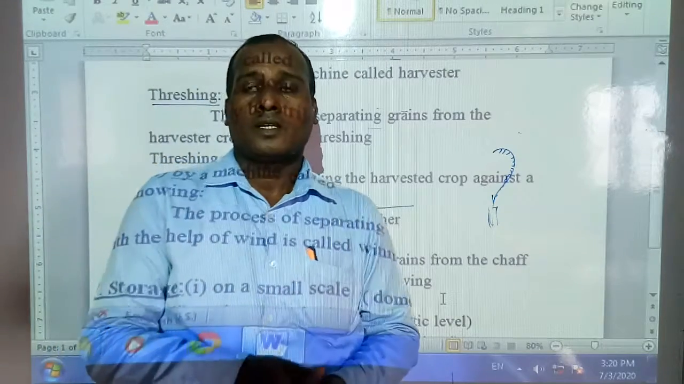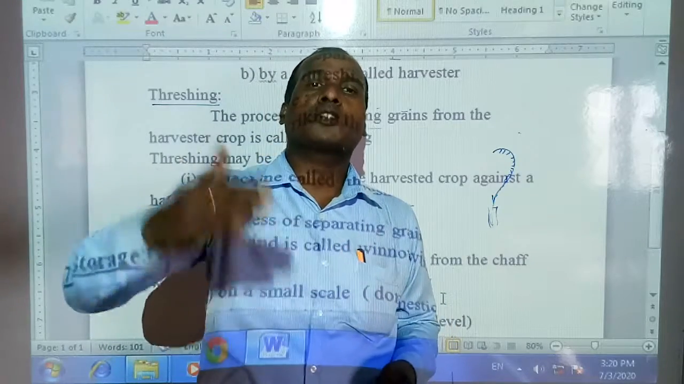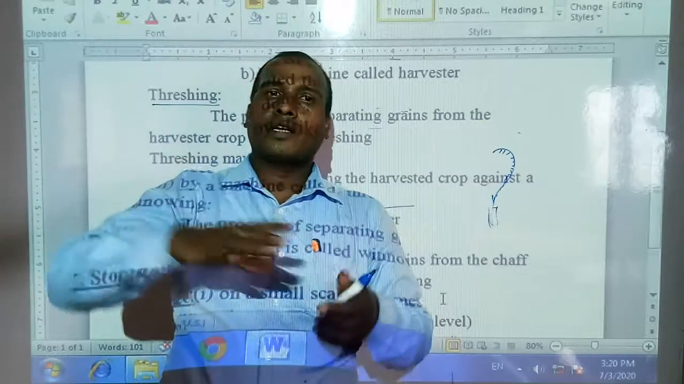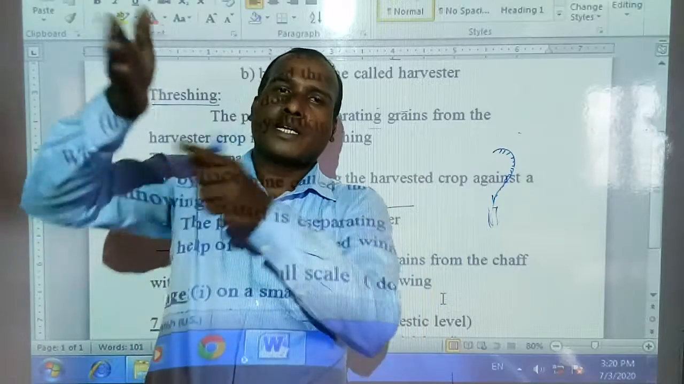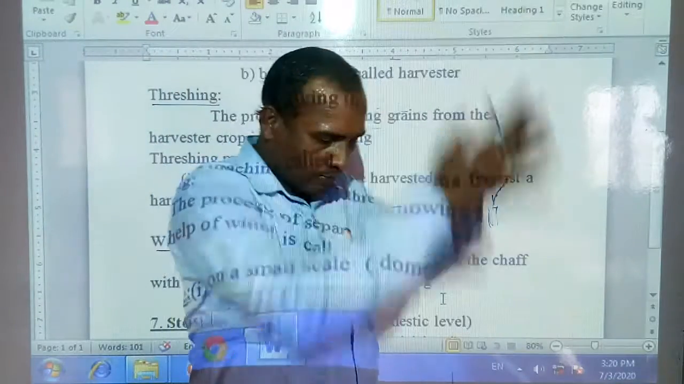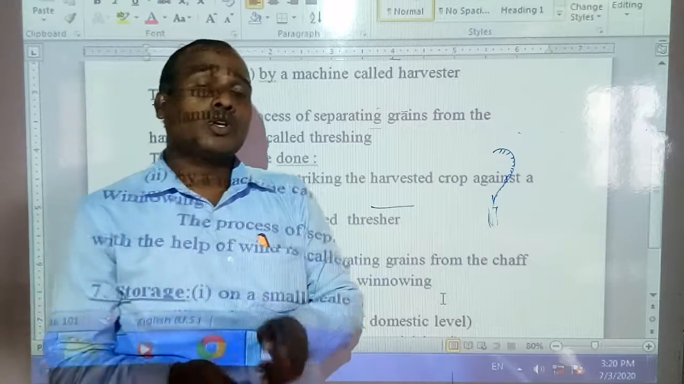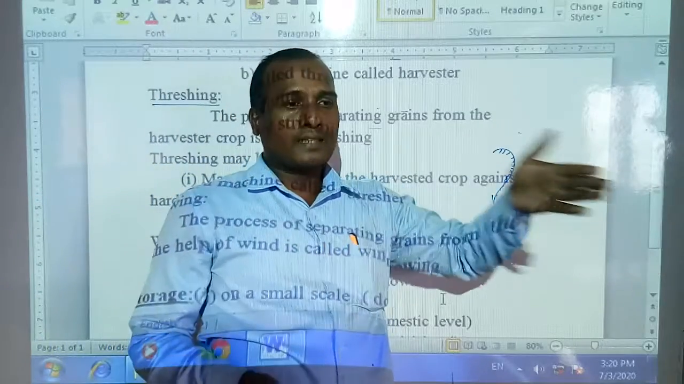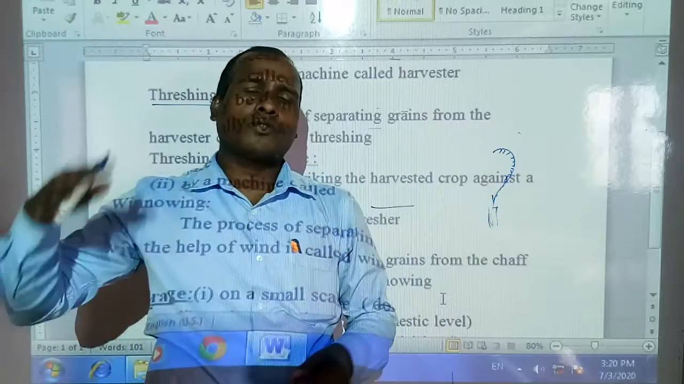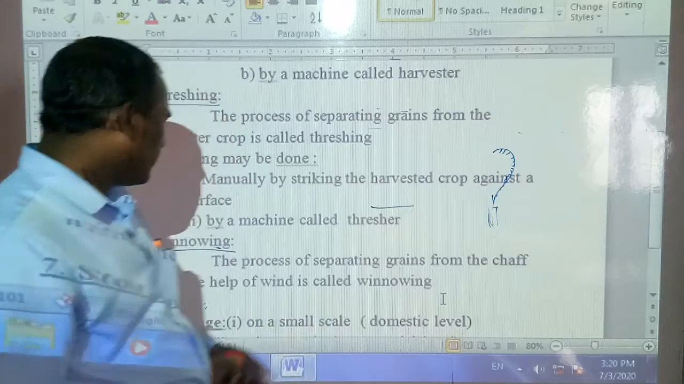Winnowing is a process by which grains can be separated from the chaff with the help of wind. When the wind comes, farmers hold the crops at a little high place and drop them down. Then what happens? The chaff is very light, so it goes to the back, and the grains fall down straight. Or we can also use fans to do this winnowing method. Are you clear about this?